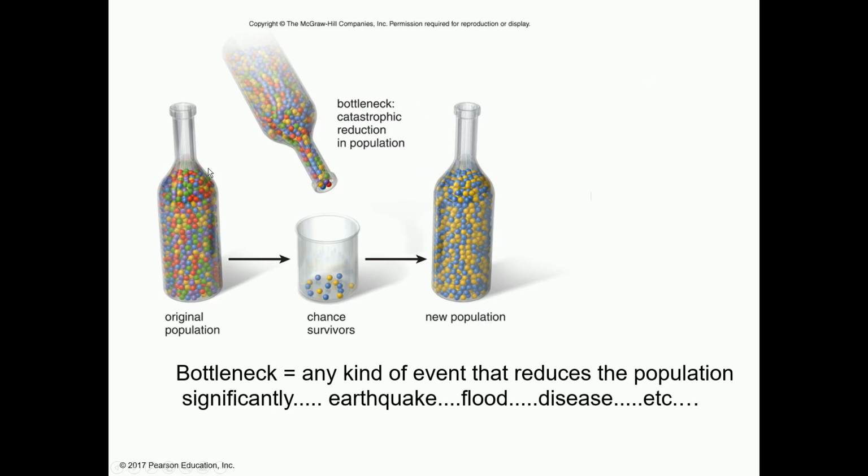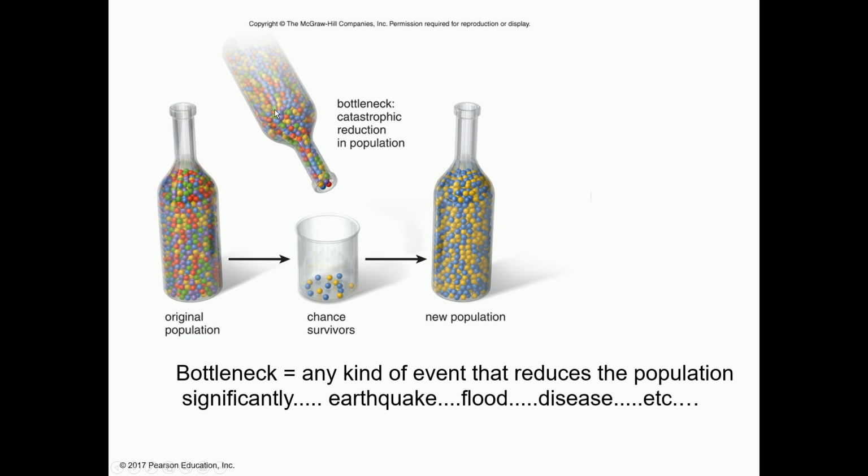Here is a very good example to show you the bottleneck effect. Like you can see here, this is a bottle, and in the bottle you can see beads of all different colors. Now if we pass these beads through the neck, and suppose the beads which are coming out are of blue and yellow color. So this is the bottleneck effect.